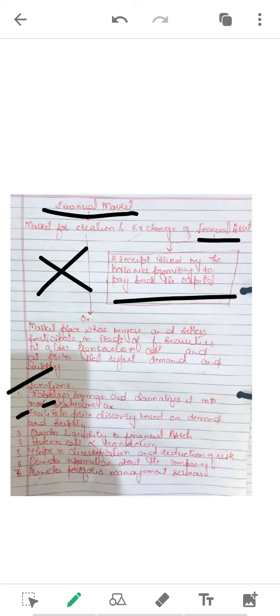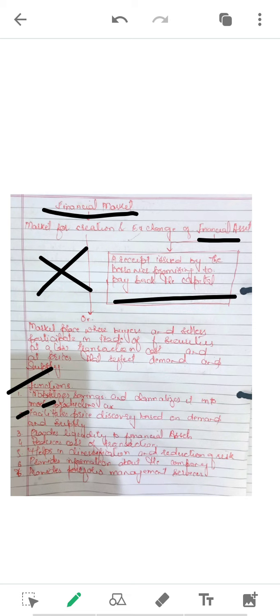It will not be easy for any person to determine that price, but the financial market, considering the demand and supply of that very instrument, can easily mark the price at which the security could be traded. Got it? Considering what? Considering demand and supply of that very financial instrument.